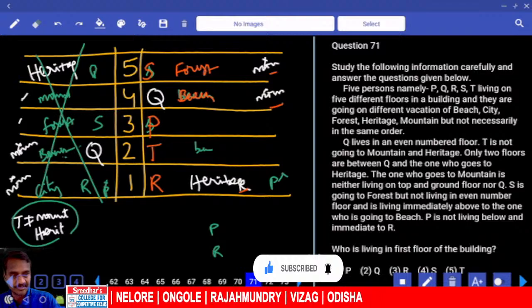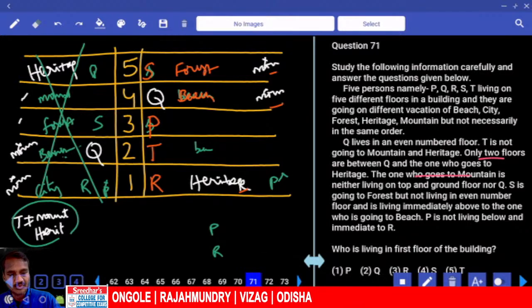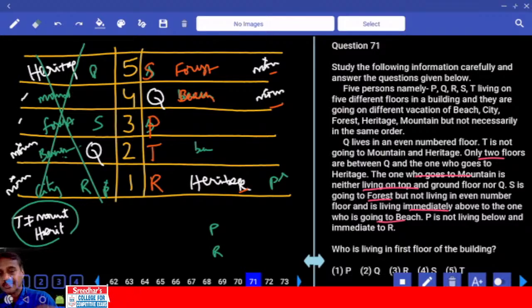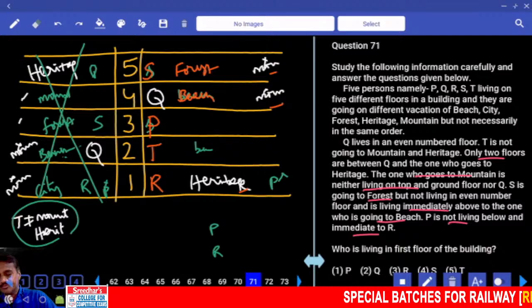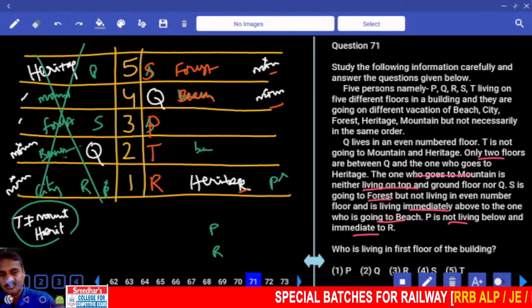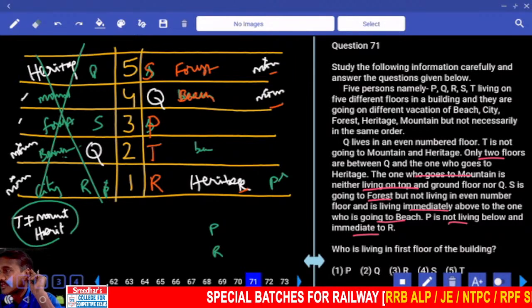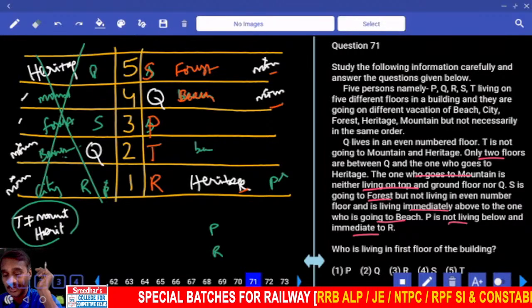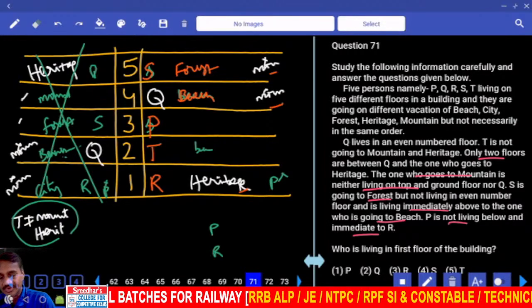And at the same time only 2. Mountain is neither living nor top, and SC is going to forest. Living is immediately above beach, and SC is immediately above beach, and P is not living below and immediate to R. Tell me what we are left with, 2. And P is not, and T is not mountain and heritage.